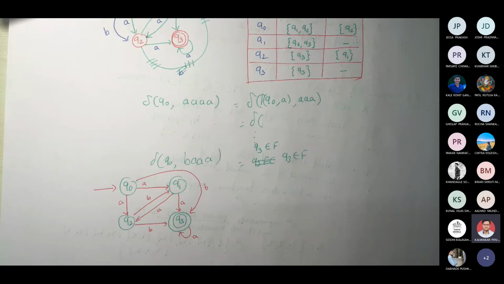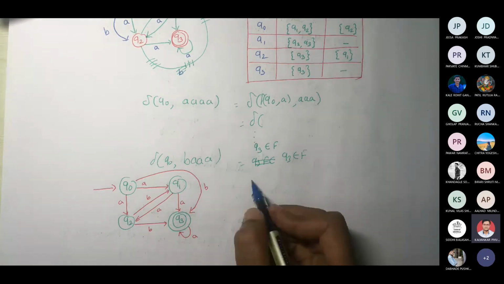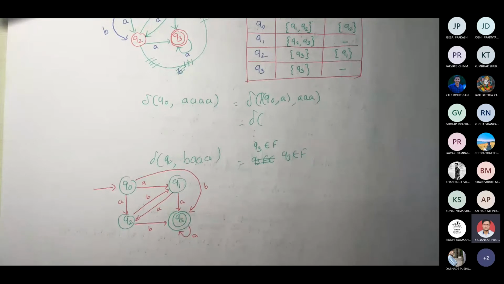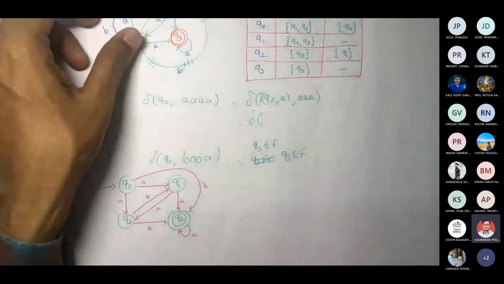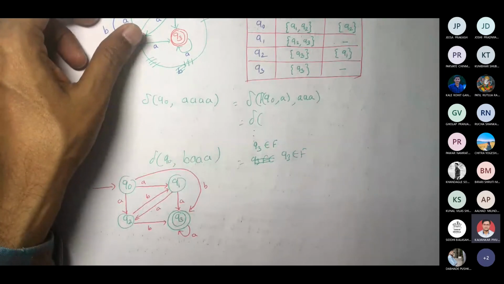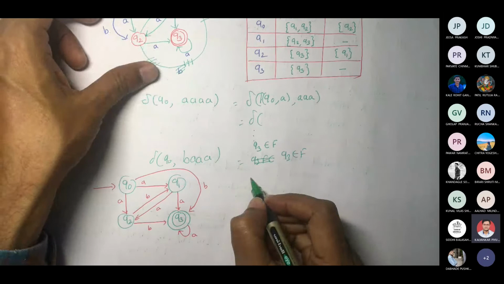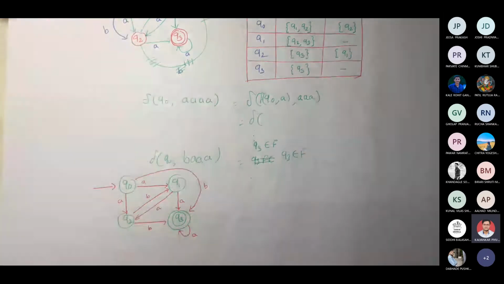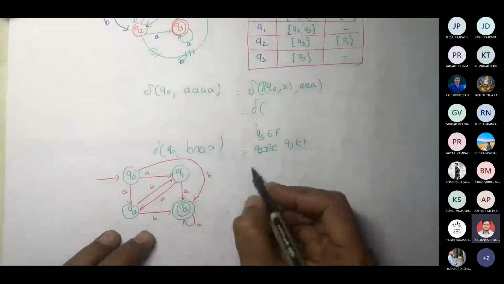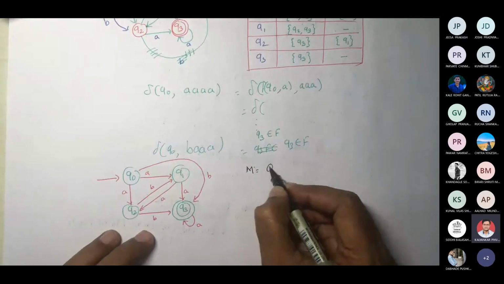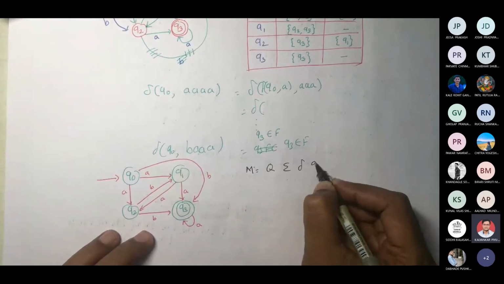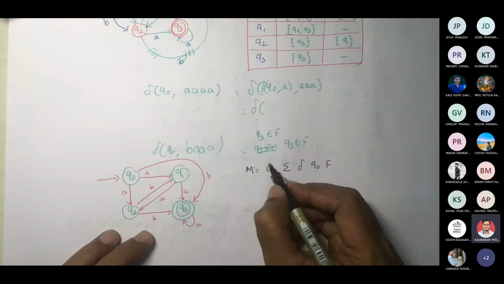Now, suppose this M is given to us. We have M given as Q, sigma, delta, Q0, F. This is an NFA.